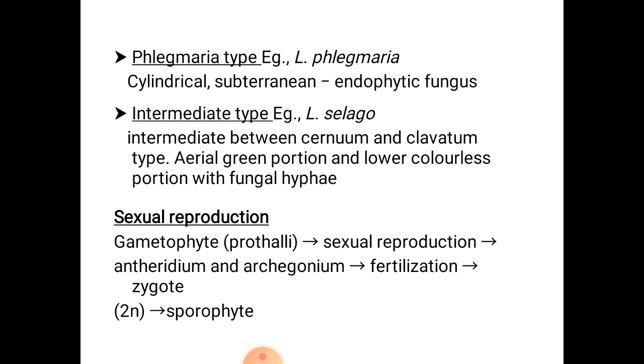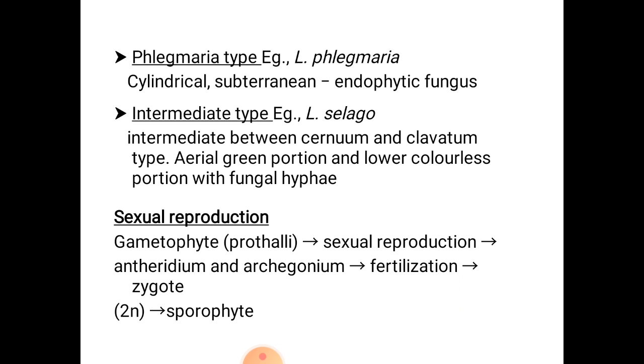Next is the phlegmaria type. Example, Lycopodium phlegmaria, and this type is cylindrical and subterranean, which is associated with endophytic fungus. We can also see the intermediate type in Lycopodium selago. It is the intermediate type between cernuum and clavatum type. It consists of an aerial green portion and a lower colorless portion which is associated with fungal hyphae.